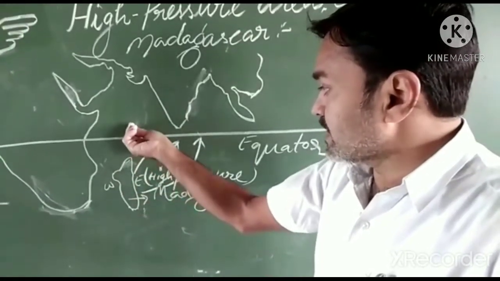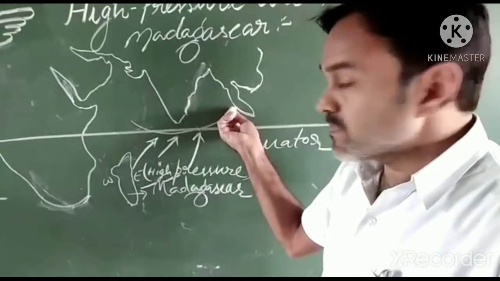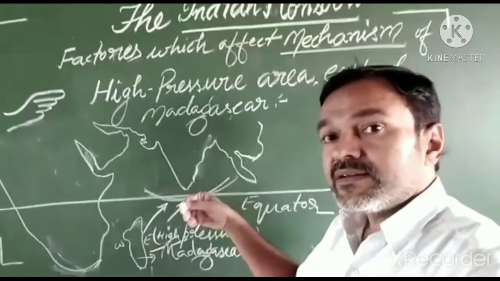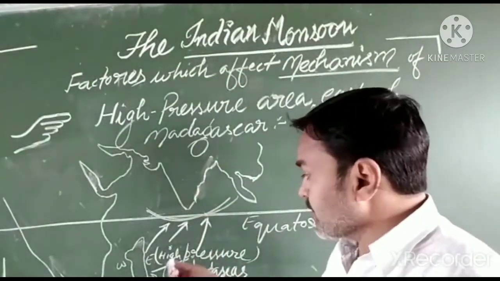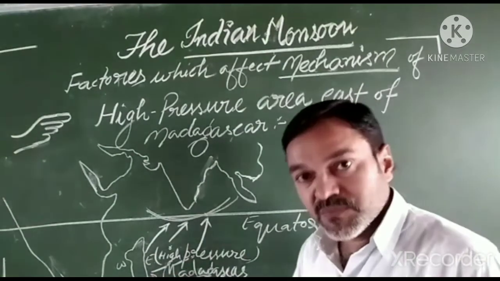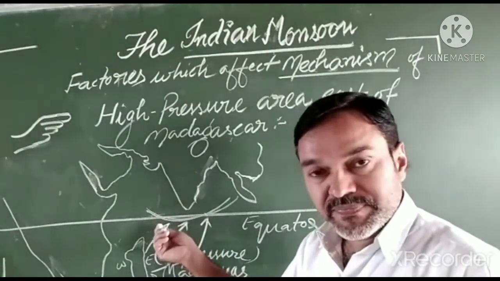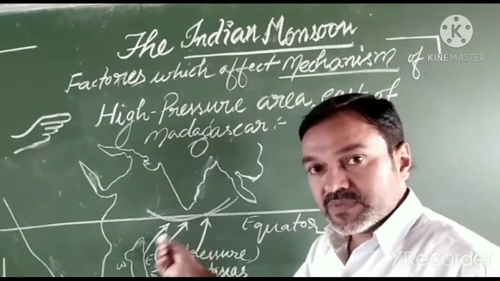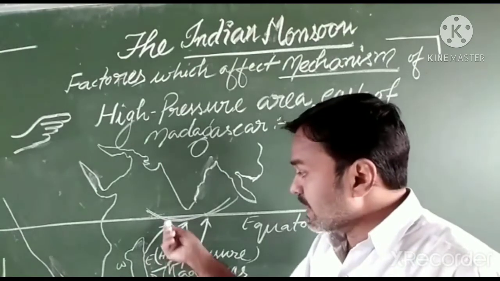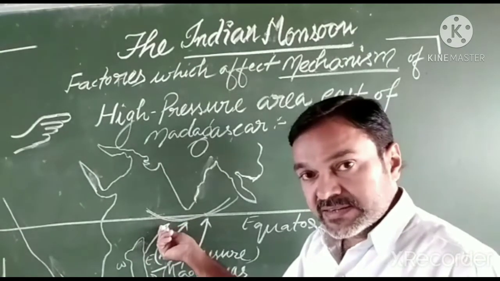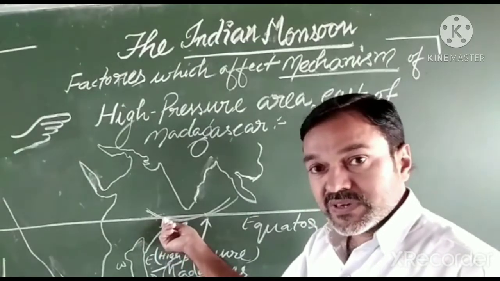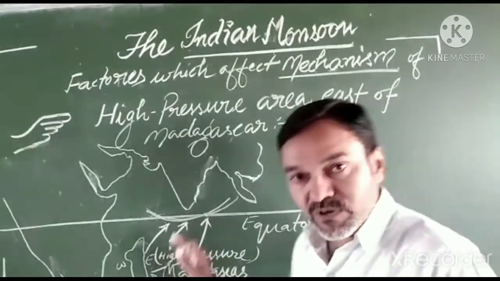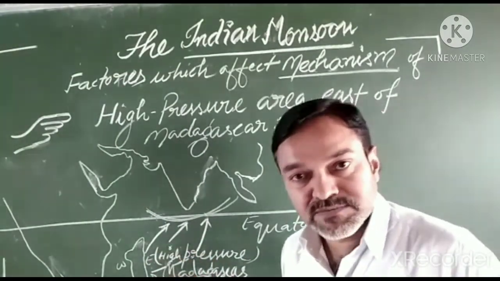A high pressure area has already developed in the Indian Ocean. The intensity of this high pressure region increases by the effect of those winds which start to blow from east of Madagascar. Remember it. It means winds which travel from east of Madagascar are responsible for increasing the intensity of the winds of the Indian Ocean moving towards the Indian landmass. So this factor is also responsible for the mechanism of monsoon.